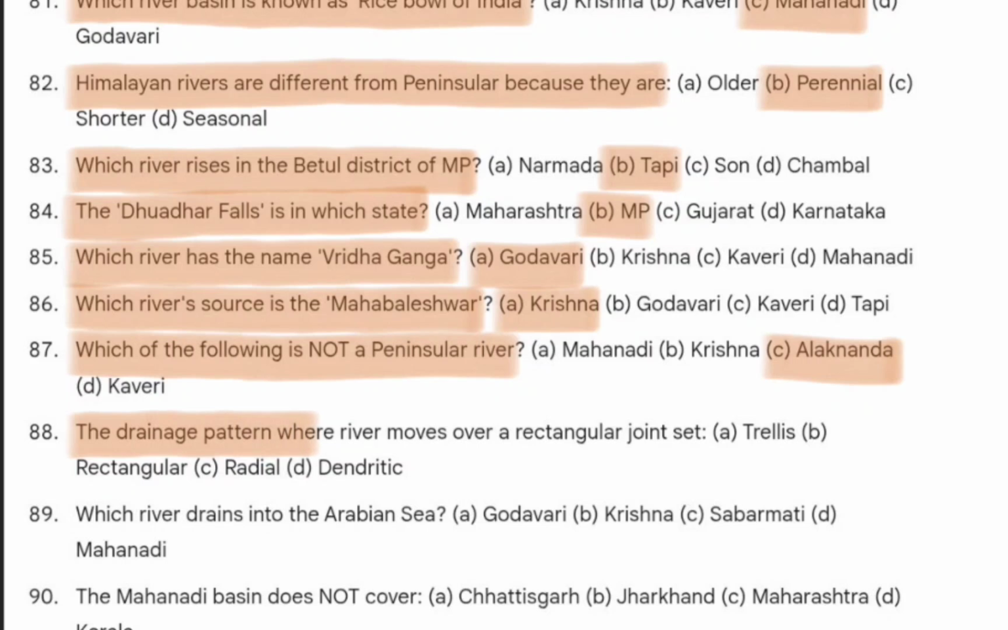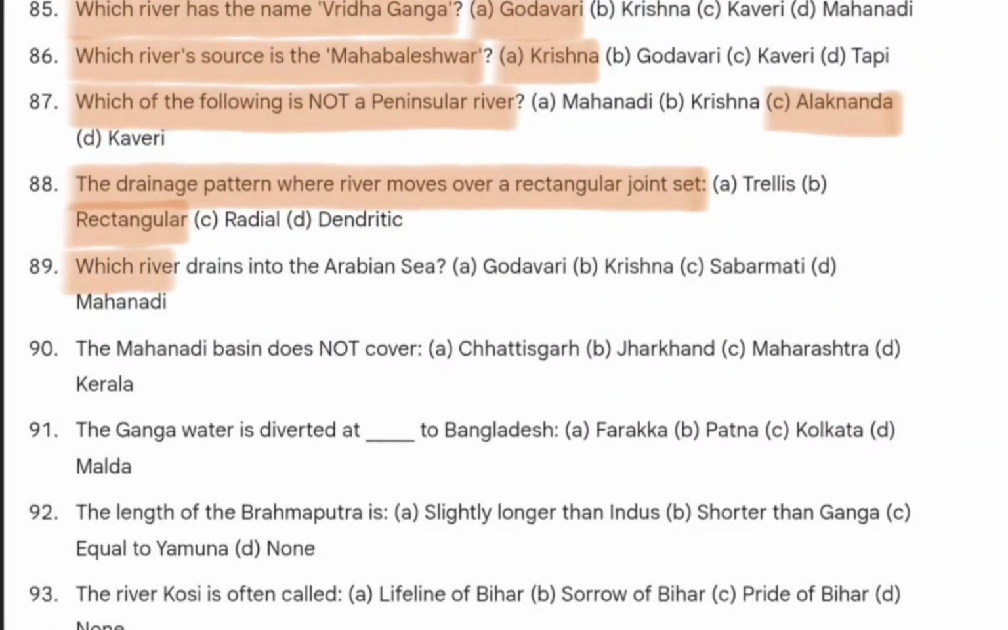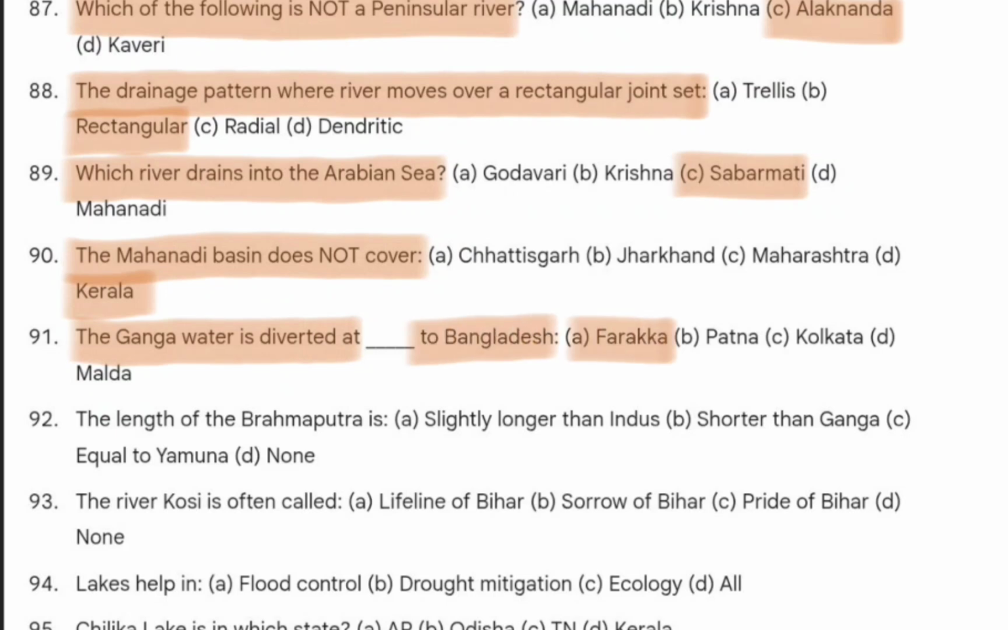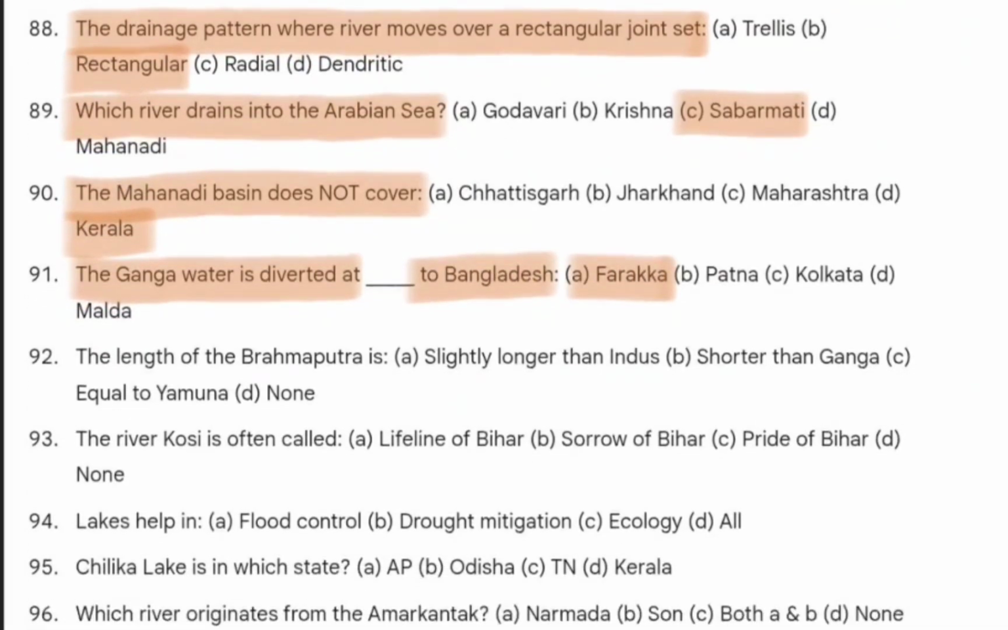The drainage pattern where river moves over a rectangular joint set. So answer will be rectangular. Which river drains into the Arabian Sea? Godavari, Sabarmati. The Mahanadi basin does not cover what? That is Kerala. The Ganga water is diverted at Farakka to Bangladesh. Where is it situated? It is situated in West Bengal.